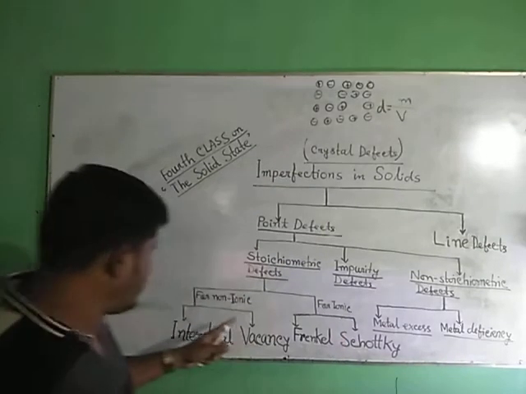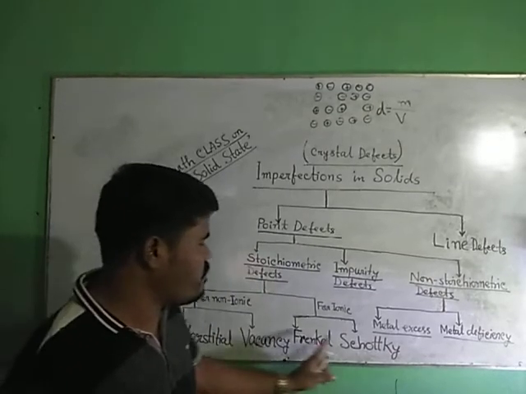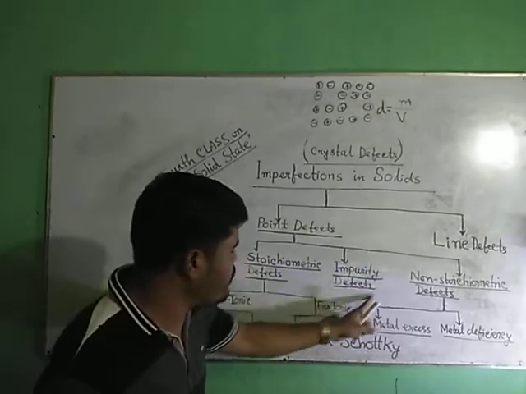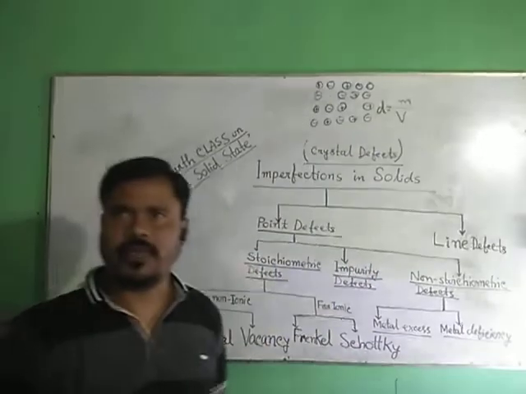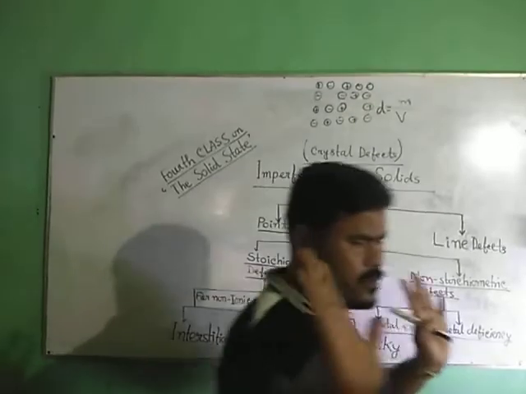I have discussed stoichiometric defects, all four types of stoichiometric defects. Next, I am going to discuss impurity defect. What is impurity defect?